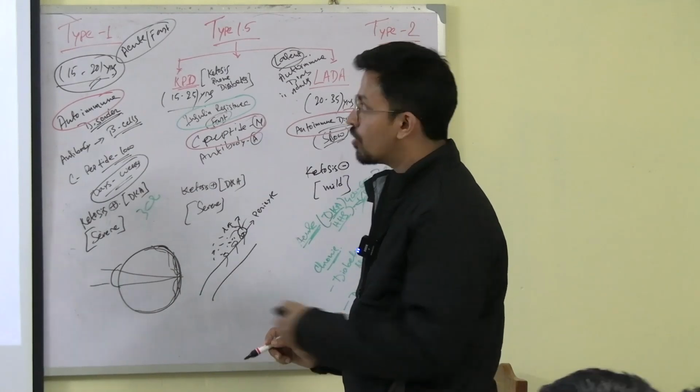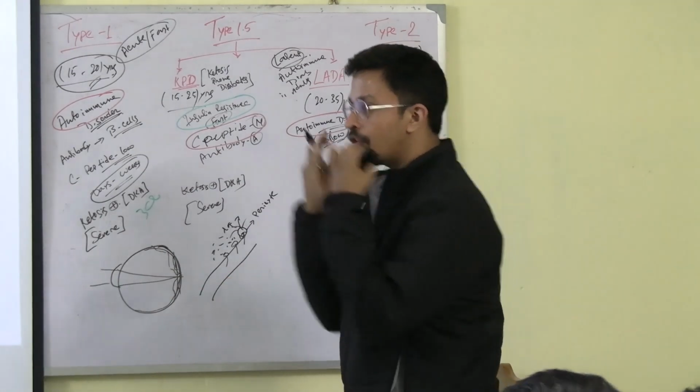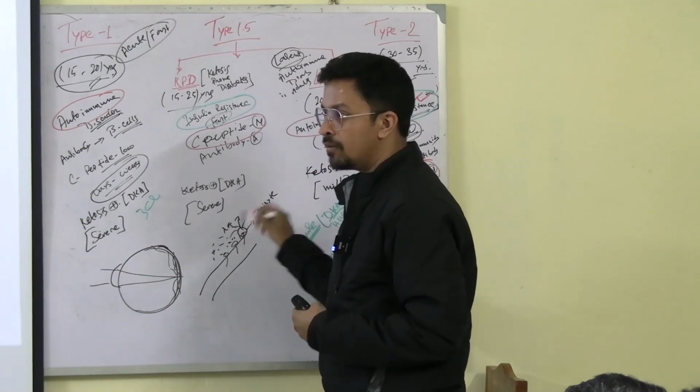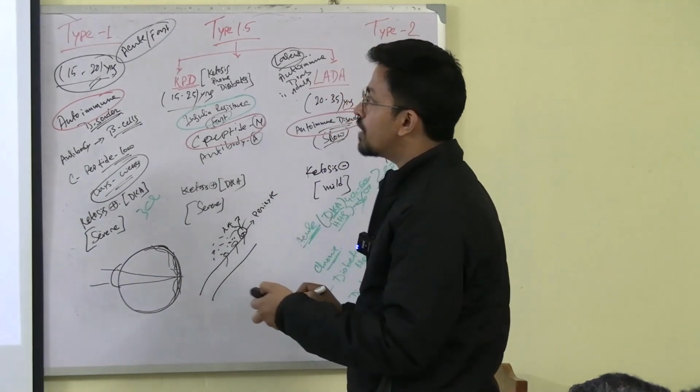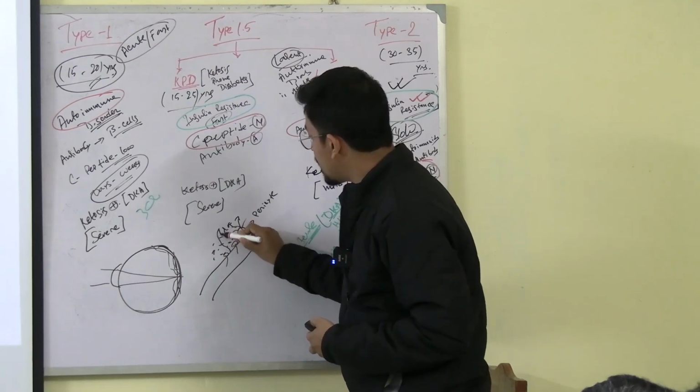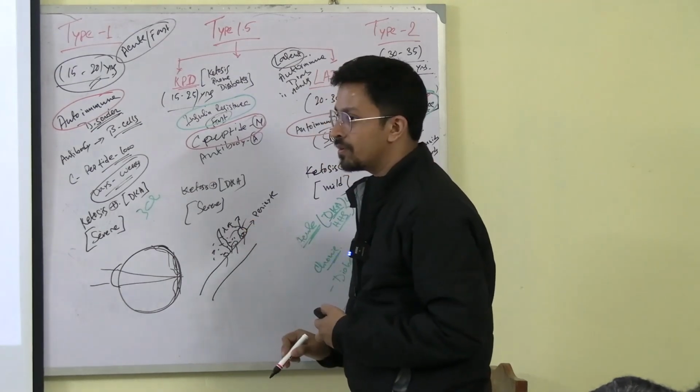Okay, you got it? Pre-retinal hemorrhage. Pre means in front of the retina there is the hemorrhage because of the destruction of the pericytes and the blood vessels. And neovascularization means whenever these are getting damaged, over there is a new blood vessel which is getting developed.